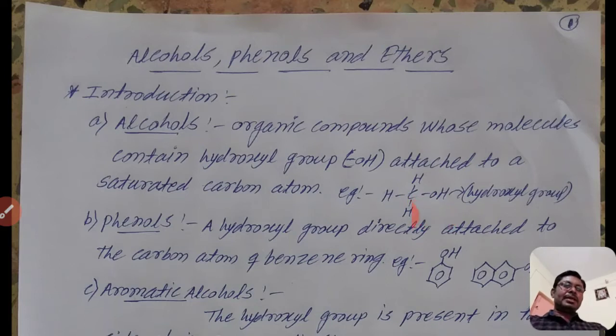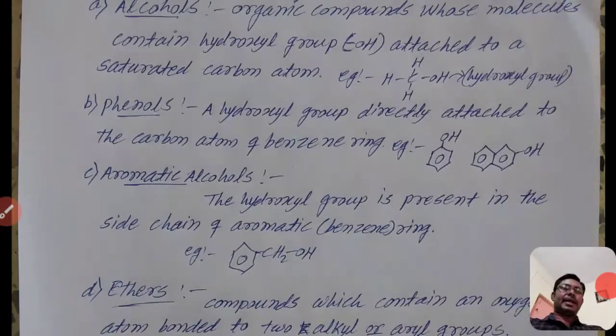Here there is only one carbon atom, and that carbon atom is directly attached to the OH group. It is known as the hydroxyl group. It is the functional group of the alcohol. Alcohol means an organic compound whose molecule contains a hydroxyl group attached to a saturated carbon atom. Then phenols: a hydroxyl group directly attached to a carbon atom of a benzene ring, an aromatic ring.